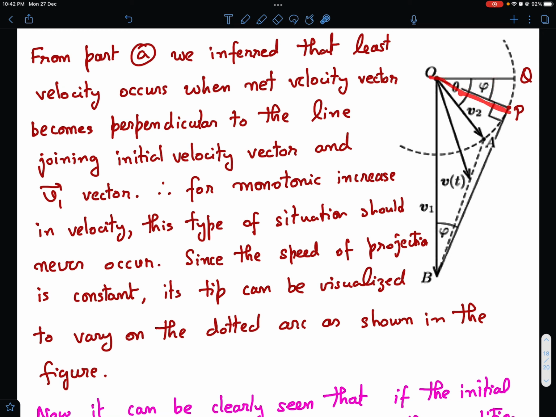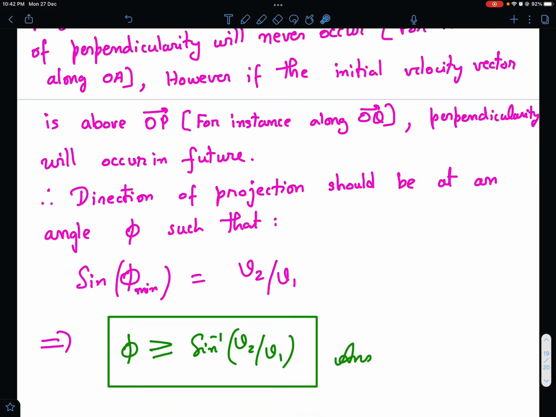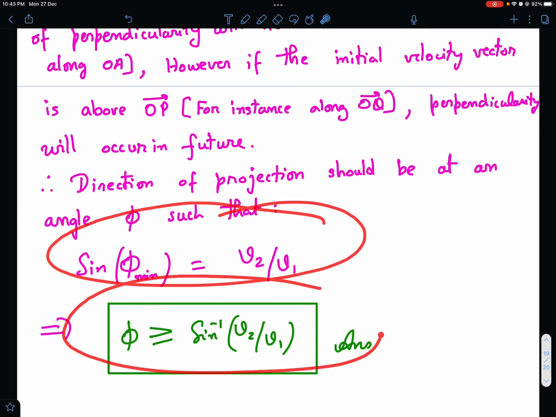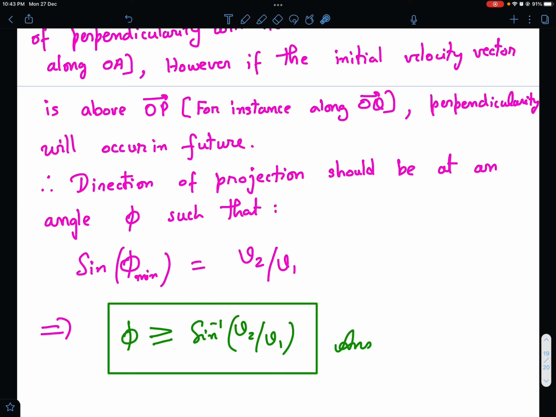Okay. And here this phi can now easily be found. This is 90 degrees because it's a tangent, and this is phi. So you can easily see that this is your v2 and this is your v1. So sin phi is nothing but v2 divided by v1. So that's what I've written. So sin phi minimum is v2 by v1. Therefore phi should be greater than or equal to this value. Okay. So that's the analysis of this problem number 19 from 200 More Puzzling Problems.